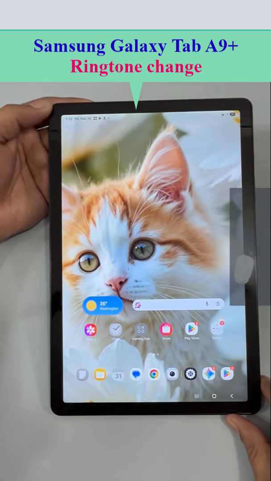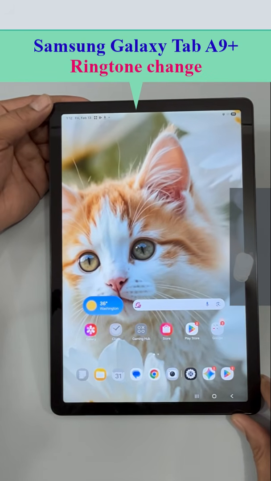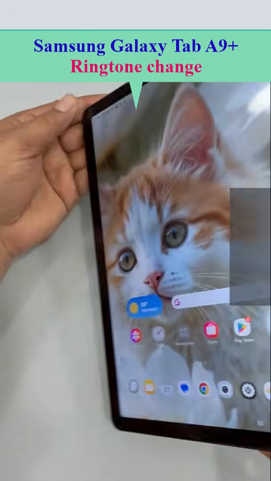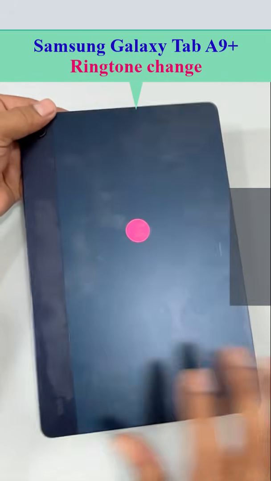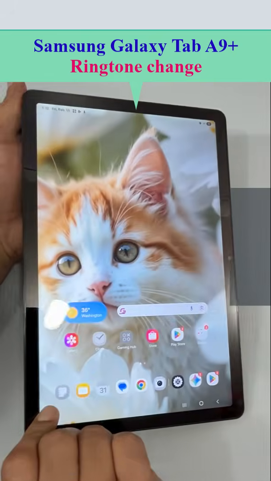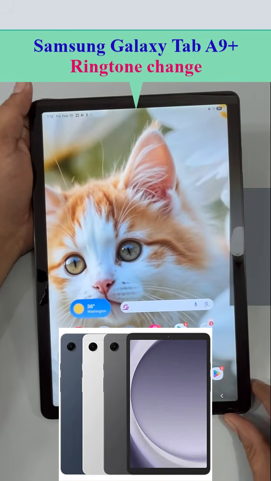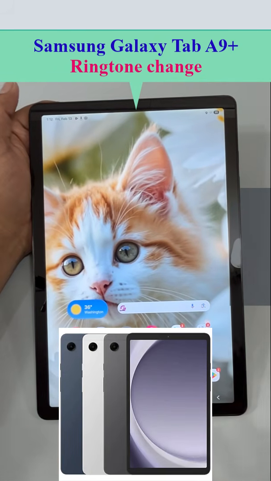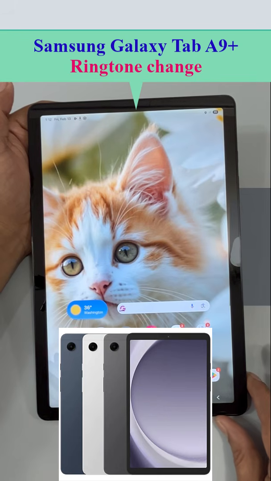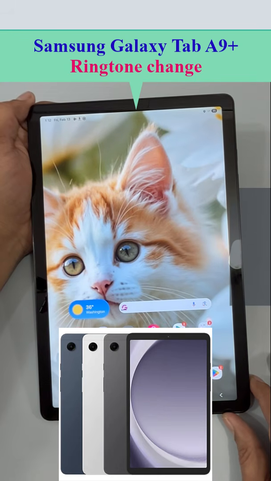In this video, we will learn how to change the ringtone of a Samsung Galaxy Tab A9 Plus. So this is a Samsung Galaxy Tab A9 Plus. In the market, several colors of the Samsung Galaxy Tab A9 Plus are available, but for any color of Tab, the process is exactly the same as I'm showing here.